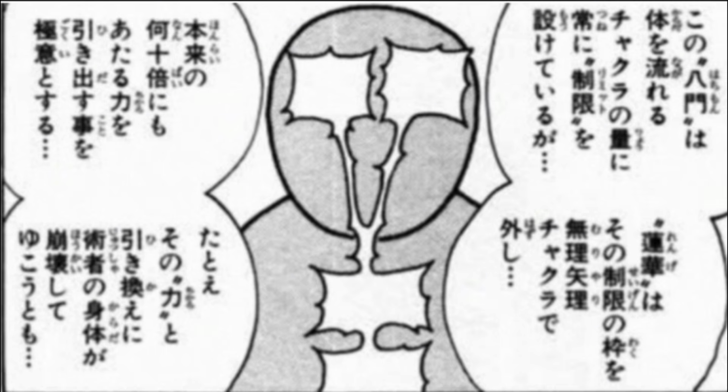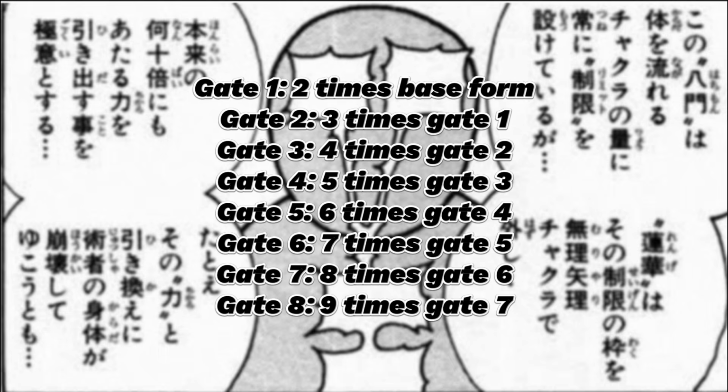What I mean is that the multipliers will be like that. Gate 1, 2 times base form. Gate 2, 3 times Gate 1. Gate 3, 4 times Gate 2. Gate 4, 5 times Gate 3. Gate 5, 6 times Gate 4. Gate 6, 7 times Gate 5. Gate 7, 8 times Gate 6. Gate 8, 9 times Gate 7.